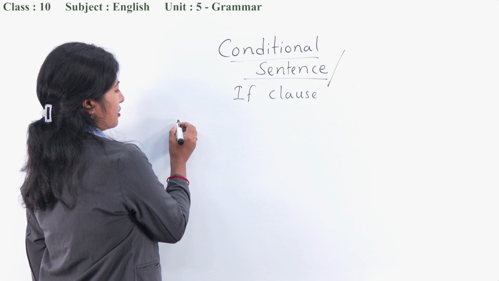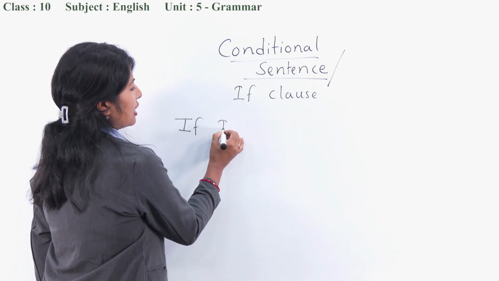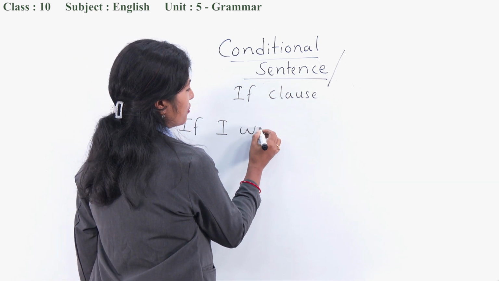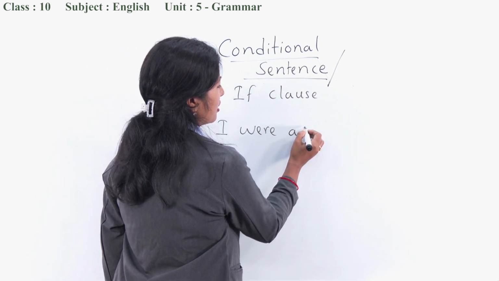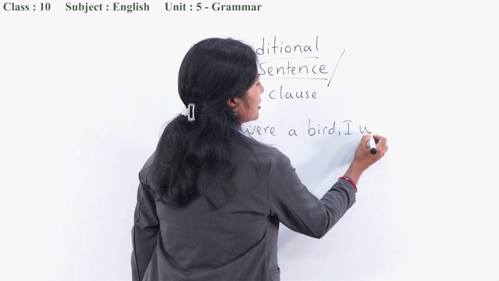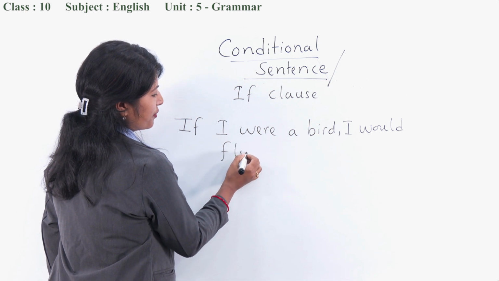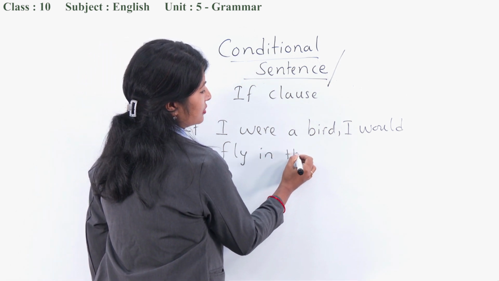The first, let me form a sentence. If I were a bird, I would fly in the sky.